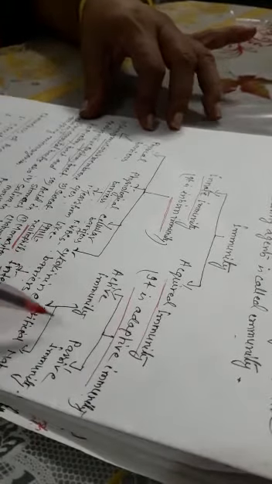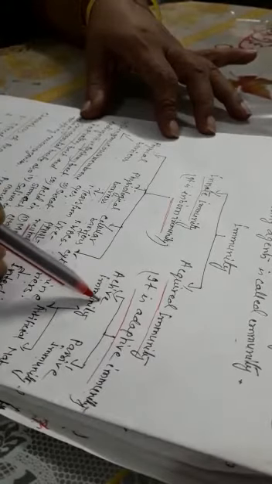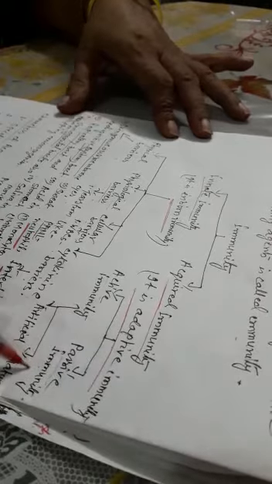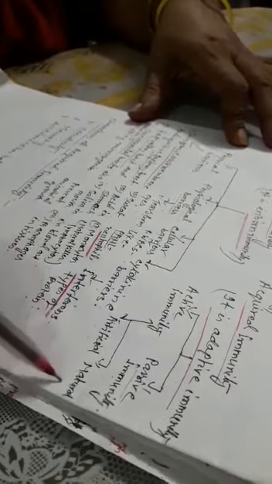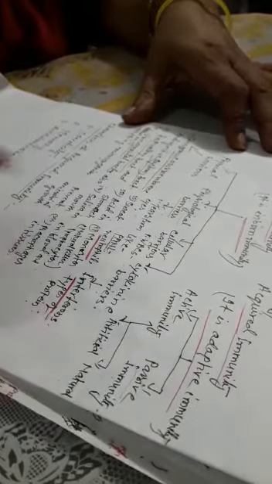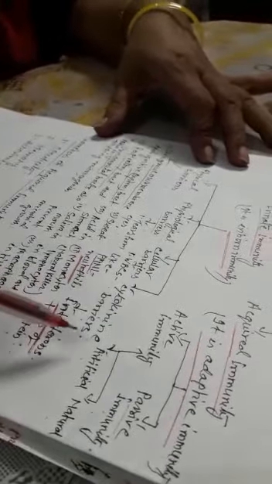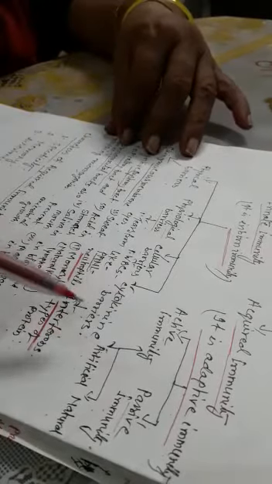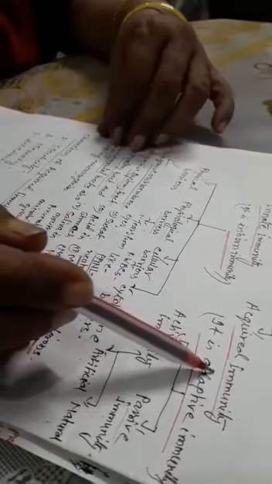Active immunity is classified according to its function as artificial as well as natural. Now let us discuss the characters of acquired immunity.